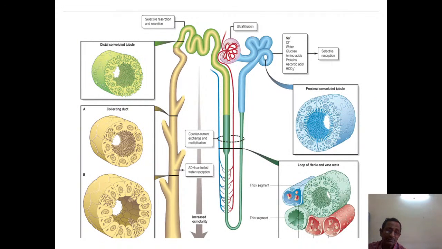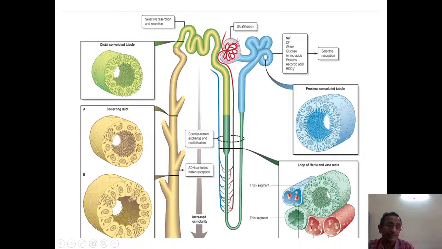So here we are showing the nephron, having a thick afferent arteriole and a thin efferent arteriole. Because of the pressure gradient between them, there is an extraction into the Bowman space.